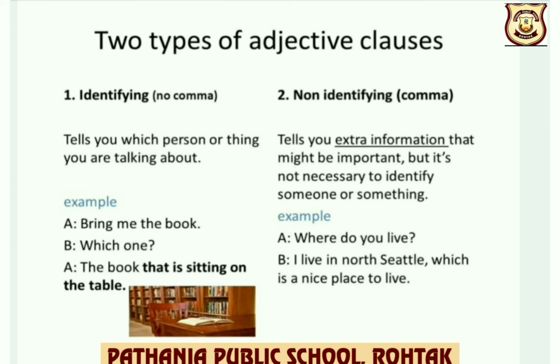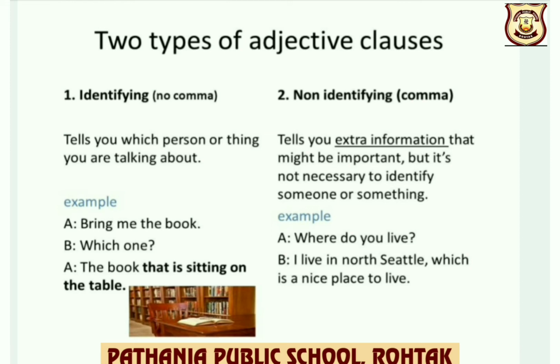On the other hand, children, a non-defining adjective clause tells you extra information that might be important, but it's not necessary to identify someone or something. For example, where do you live? I live in North Seattle.